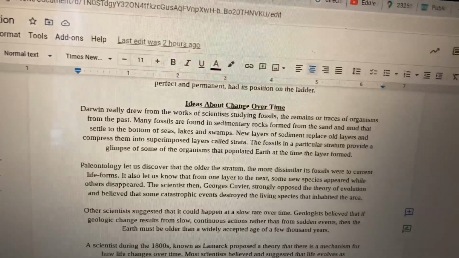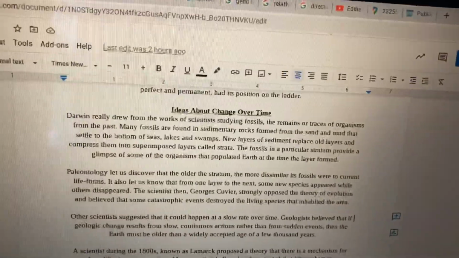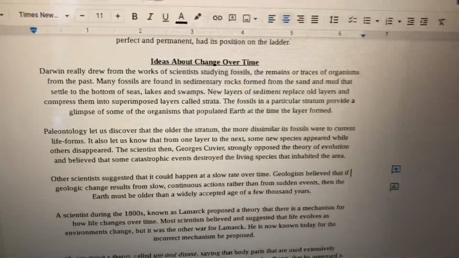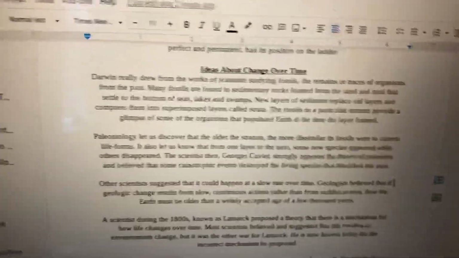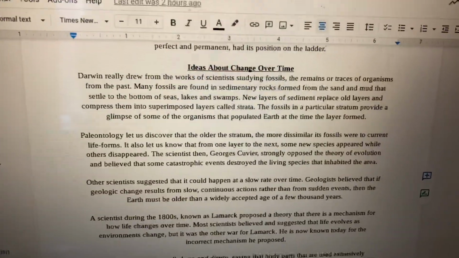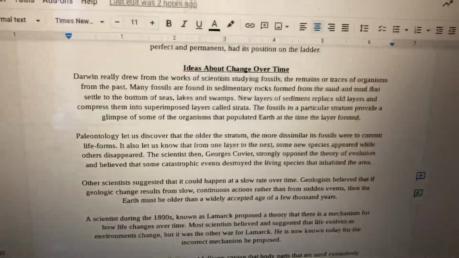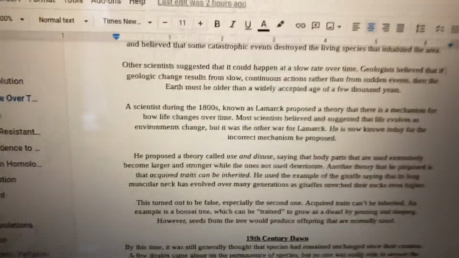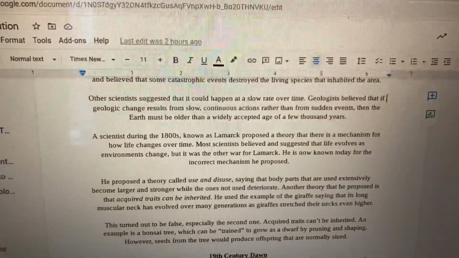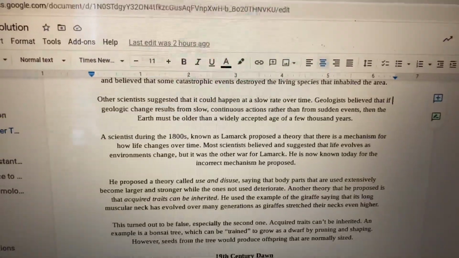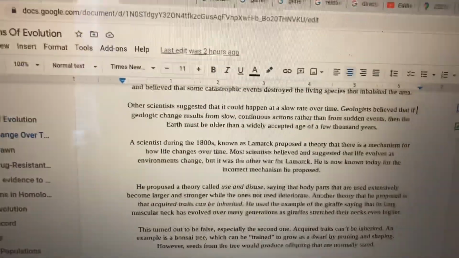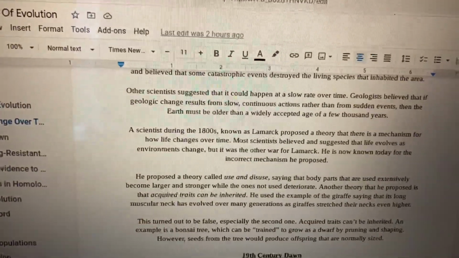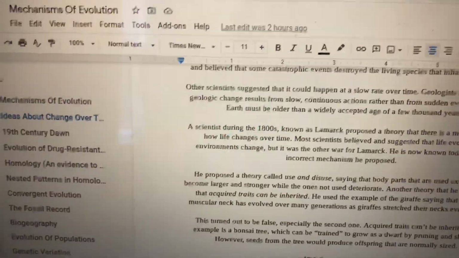The scientist that I mentioned earlier, Georges Cuvier, strongly opposed the theory of evolution, and that really caused a change for what would come along as a really big impact in the timeline of evolution. He believed that some catastrophic events destroyed the living species that inhabited a particular area. Other scientists suggest that it could happen at a slow rate over time. Geologists believe that if geologic change results from slow continuous actions rather than from sudden events, then the Earth must be older than a widely accepted age of a few thousand years.